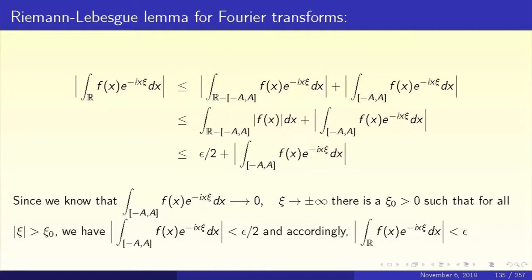Let's do that. So the absolute value of the integral of f of x e to the power minus i x chi dx over R is less than or equal to, applying the triangle inequality, the integral of the same expression outside minus a to a plus the integral of the same expression over minus a to a. We get a sum of two integrals. In the first one, take the absolute value inside and appeal to what I just said. The integral of mod f of x dx outside minus a to a is less than epsilon by 2. That's exactly what you see in the slide. And the integral of f of x e to the power minus i x chi dx is f hat of chi.